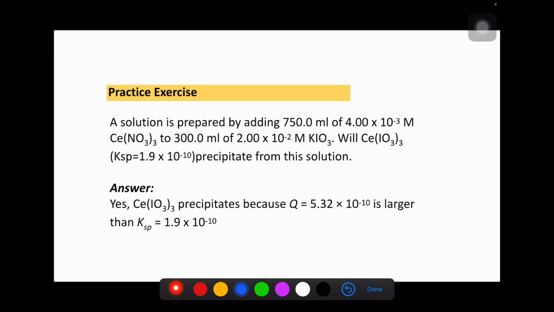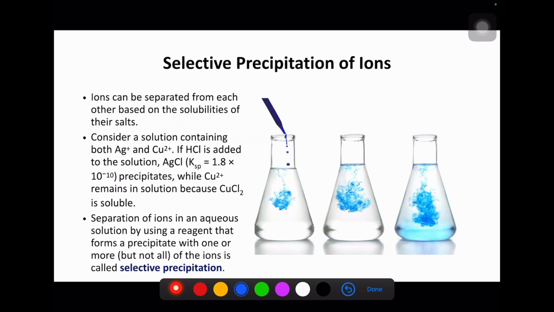Next, there are practice exercises you can do according to the sample exercises that we did together. This is selective precipitation of ions. Ions can be separated from each other based on the solubility of their salts. Consider a solution containing both Ag+ and Cu2+.